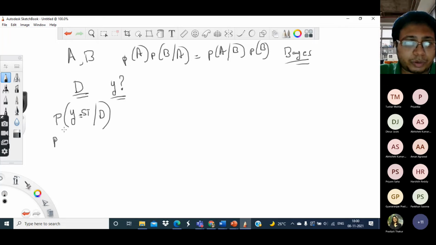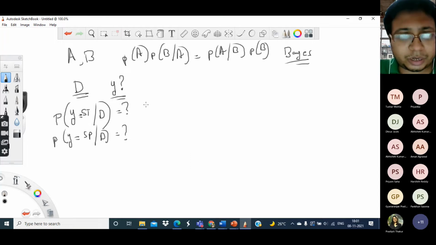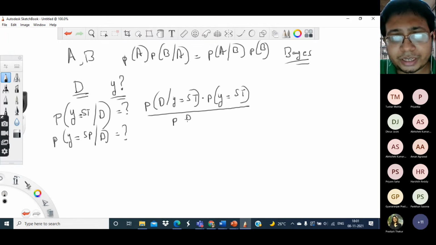Given this document, what is the probability that Y is equal to sports? Here we apply Bayes theorem. The probability of Y equal to science and technology given D is P of D given y equal to science and technology, times probability of y equal to science and technology, divided by P of D.